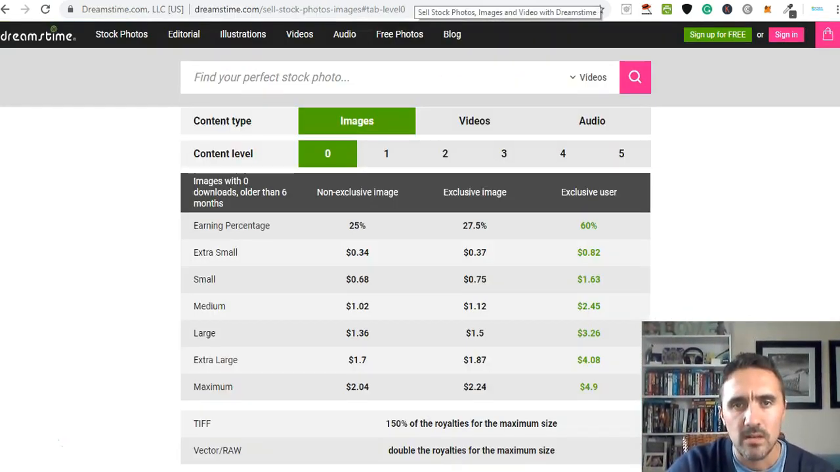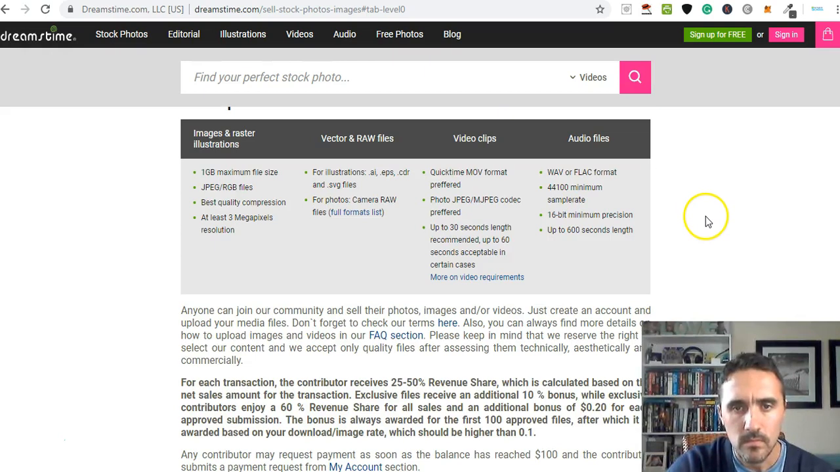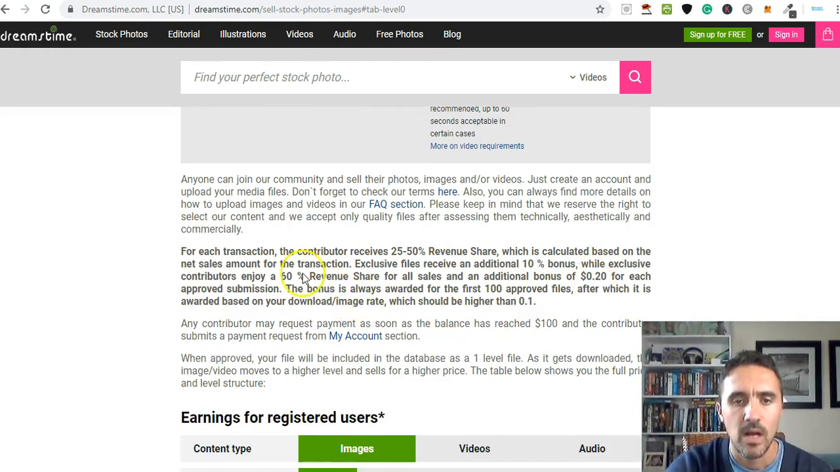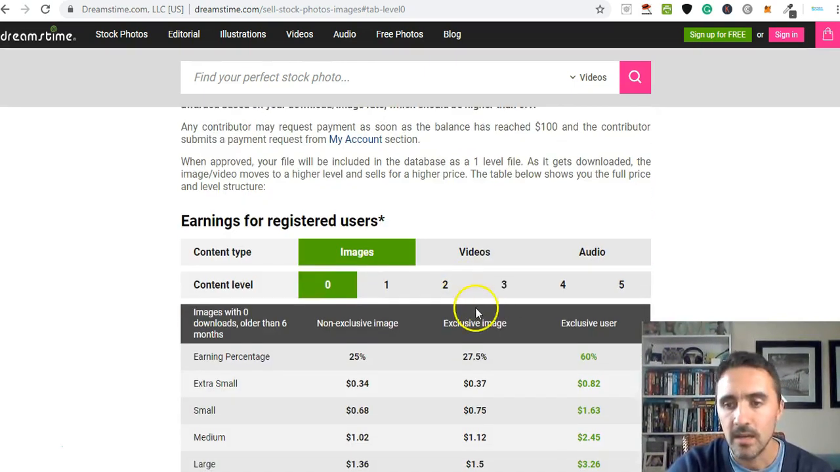So if we just go back over here to the website, you've got the usual frequently asked questions, and it talks about how you go ahead and earn for video uploads and image uploads. It basically works on a revenue share, and you can see here the contributor receives 25 to 50% revenue share. It tells you how it's worked out, etc. And again, don't worry, I'll drop links to everything below for you.